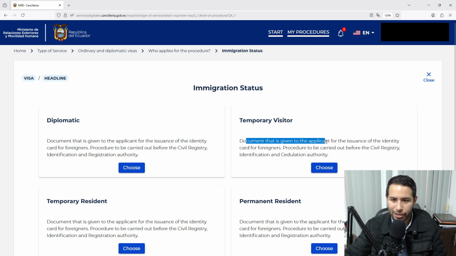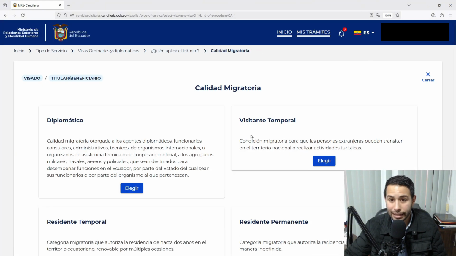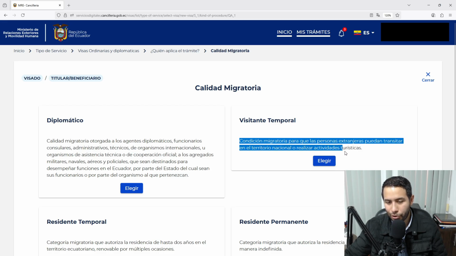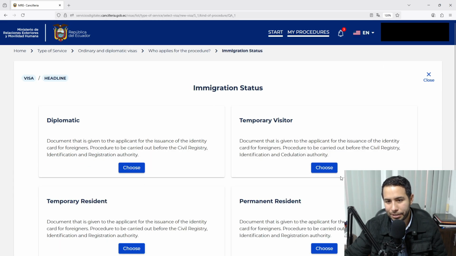Document that is given to the applicant for the issuance of the identity card, and the text down here is wrong, so never mind. It's the same text for everything, it's just wrong in the system, but this is the option we have to choose. If I click Spanish, then it will be right in Spanish. Visitante temporal, migratory condition for foreign people to be able to transit in national territory or carry out tourist activities. Let's go again to English.